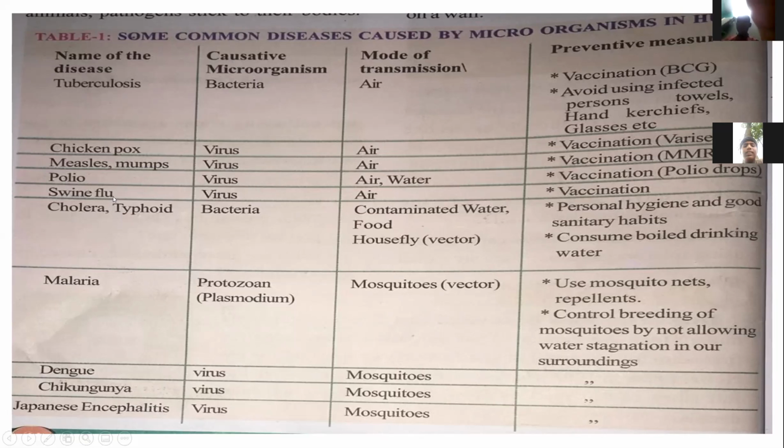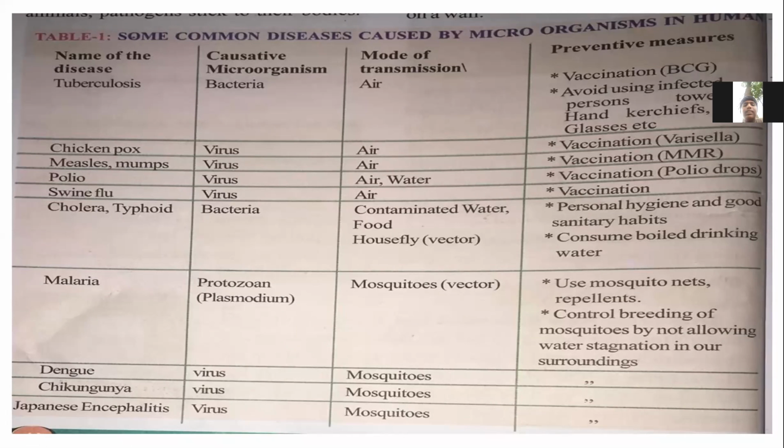Next, swine flu. The swine flu causative microorganism is a virus. The mode of transmission is air. It is prevented by vaccination. Some diseases are prevented by vaccination, and some diseases we control ourselves.